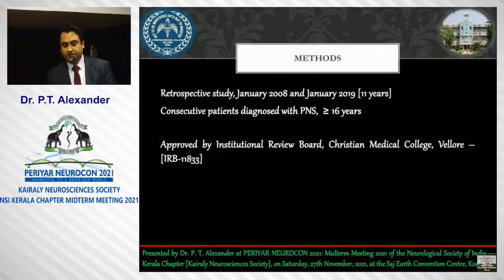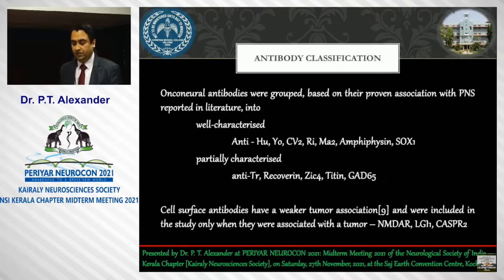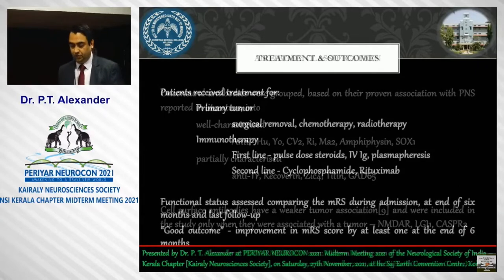Methods: it was a retrospective study spanning 11 years from 2008 to 2019. Consecutive patients diagnosed with PNS above the age of 16 were taken, approved by our IRB. We identified PNS as per the criteria as classical and non-classical, definite and possible. Classical are the typical presentation of the PNS with a cancer in the background. Non-classical are atypical presentation with or without a cancer in the background. For the antibody classification we used onconeural or intracellular antibodies and cell surface antibodies. Onconeural will be classified as well characterized and partially characterized as per the literature with associations for the tumors.